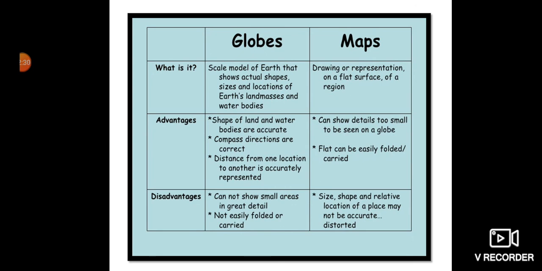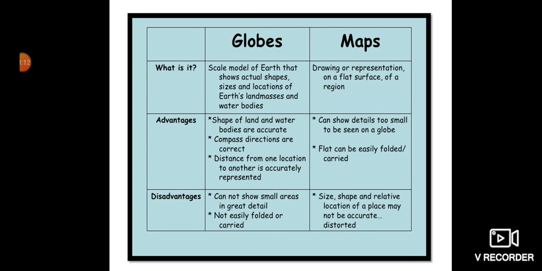Advantages of a map. It can show details too small to be seen on a globe. That means the map can show a smaller part with greater detail, which is not possible on a globe. On a globe, of course, we are able to see the whole earth properly at one time. On the map it is not possible. But on a map we have one advantage: we are able to see the greater detail of even a small area. Flat maps can be easily folded and carried, so we can easily fold one and carry it to any place.